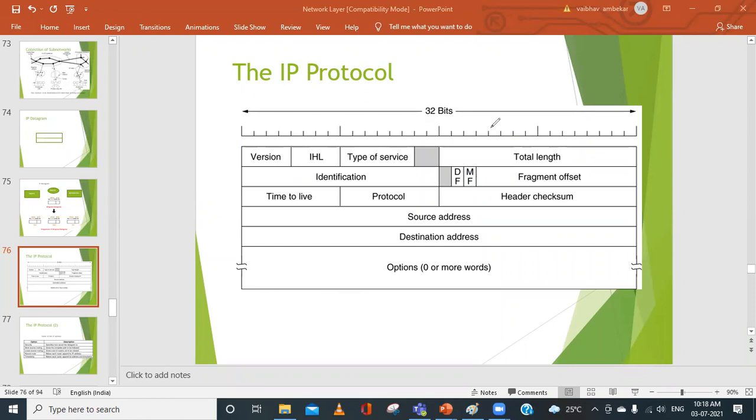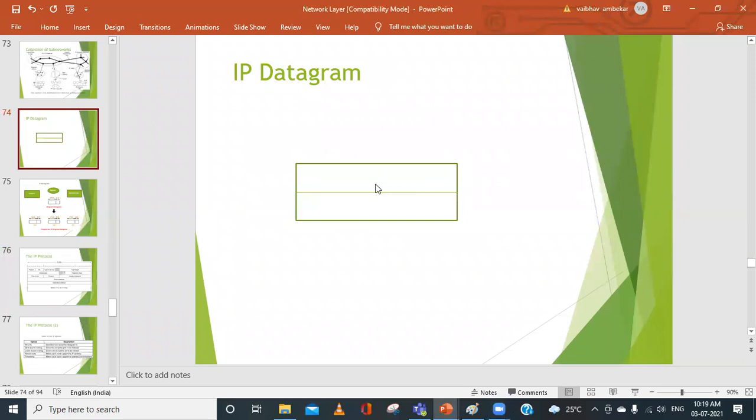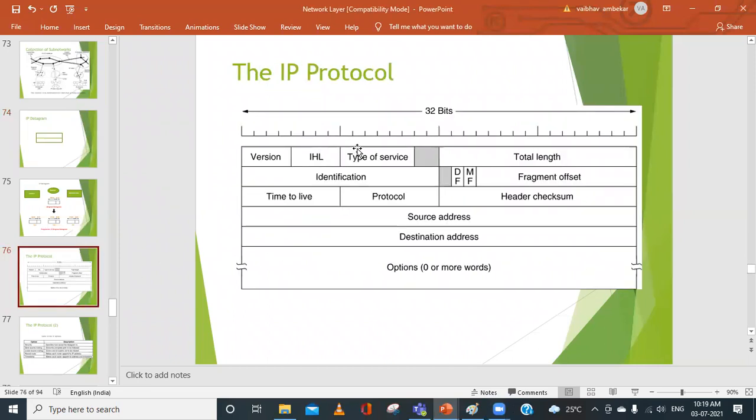So this 32 bits, inside this we are going to study one by one. So in the IP datagram, we have studied like this. One part is the fixed part, another part is the variable length or the optional part. Now we will be discussing the different fields that are involved here.